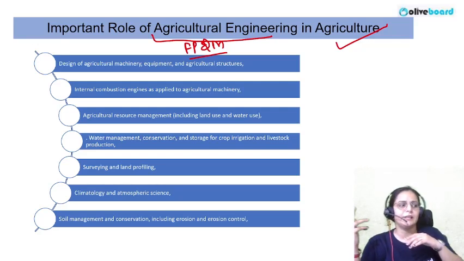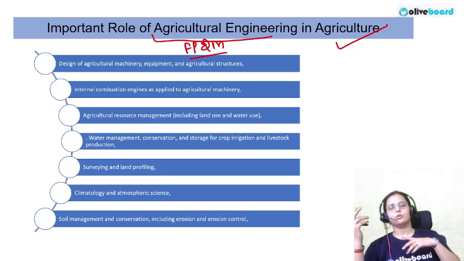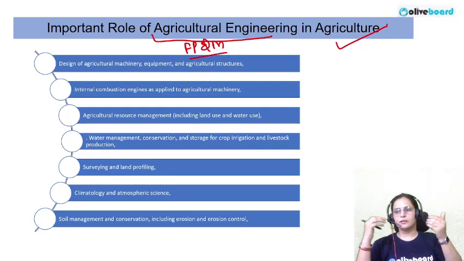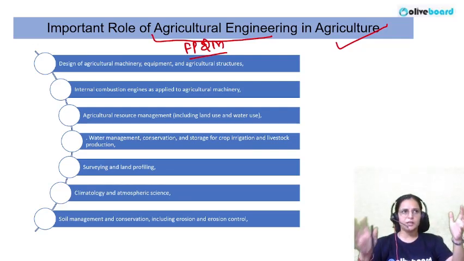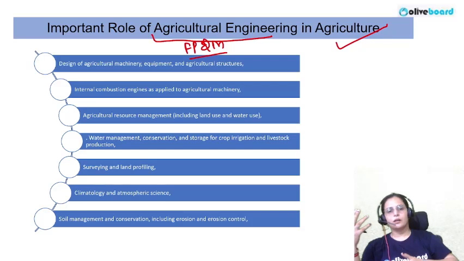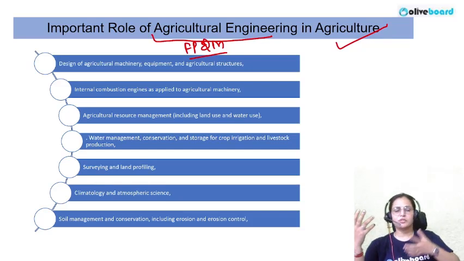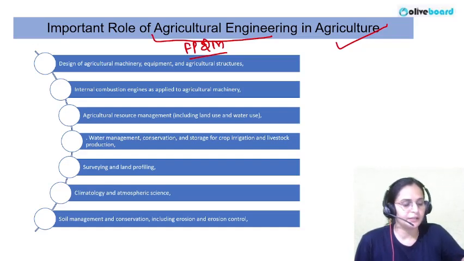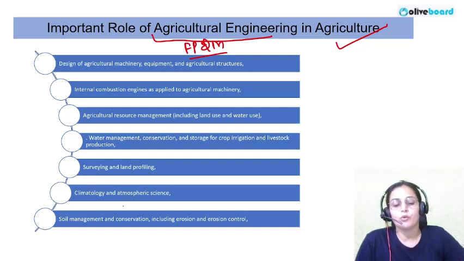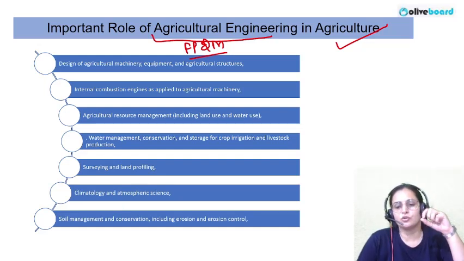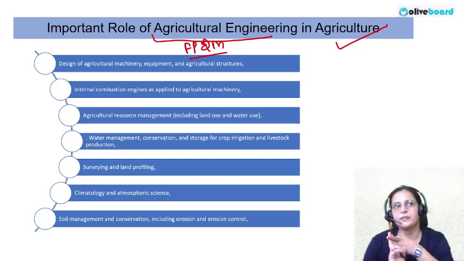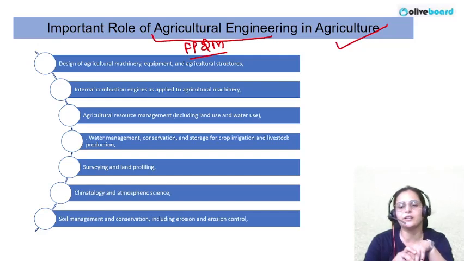Like if I am talking about hilly terrains, it's not possible to install and transport such heavy tractors and machines there. So we designed new agriculture machines or tractors known as power tillers, which are more portable and easy to run in hilly or difficult terrains. And most of the agriculture machines or tractors run on the basis of an internal combustion engine, like the heat engines based upon the internal combustion process.